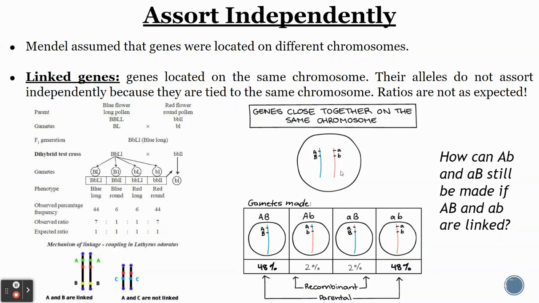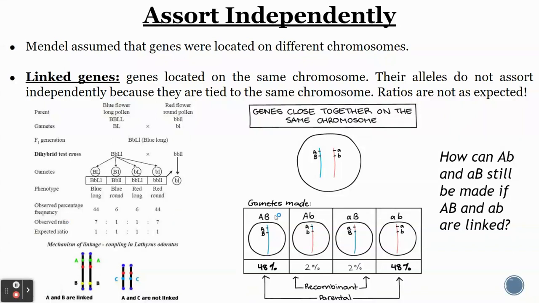But the ratios won't be as expected. So if you look over here, we have a situation where, if we had unlinked genes, for example A and B on different chromosomes, in this type of cross here, you'd expect a 1 to 1 to 1 to 1 ratio. But when you have linked genes, the ratio is thrown off. Look, you get 7 to 1 to 1 to 7. You don't have to memorize that, but it's thrown off.